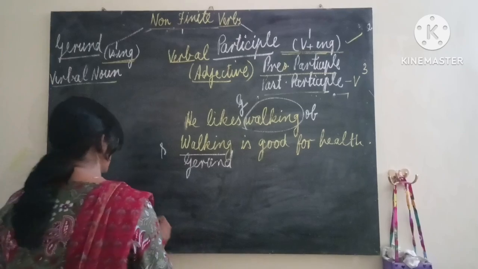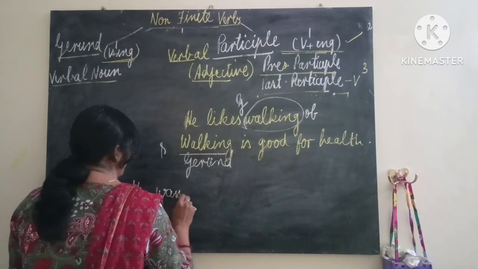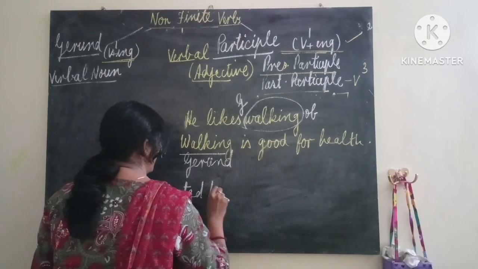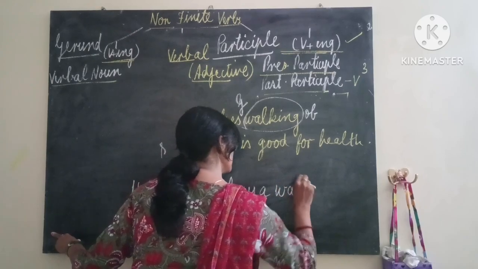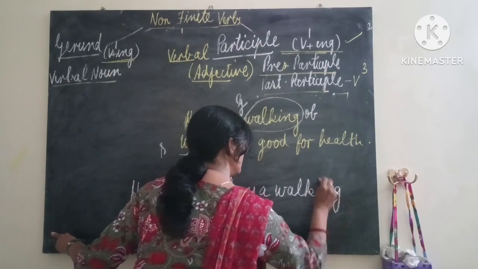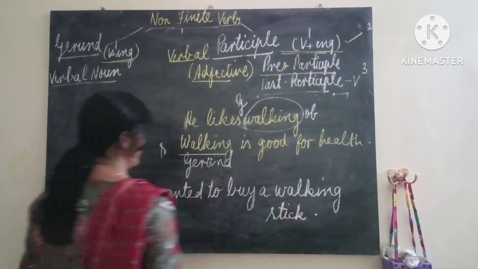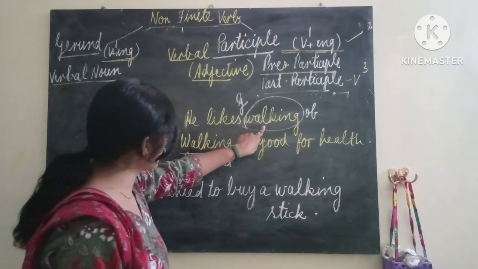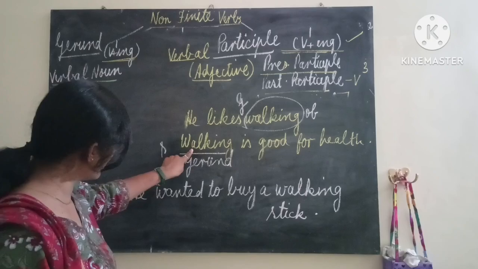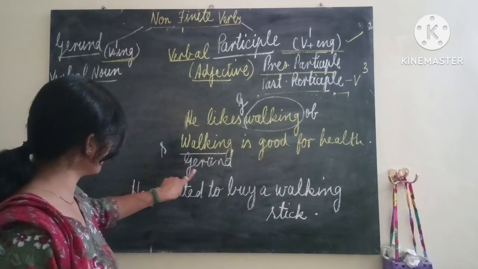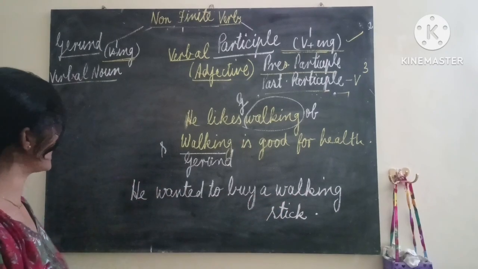How? Let's see. Suppose that he wanted to buy a walking stick. Now, same walking is used here in place of subject, object. It is gerund. Same walking word is used here in place of subject. This is gerund. And same walking is used here as participle. Let's see.